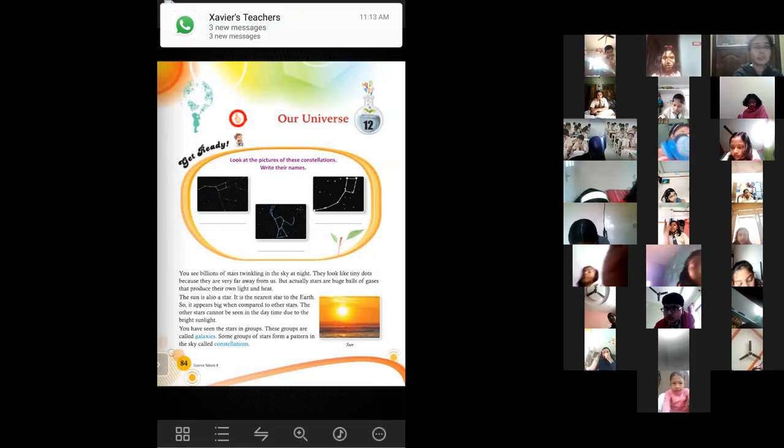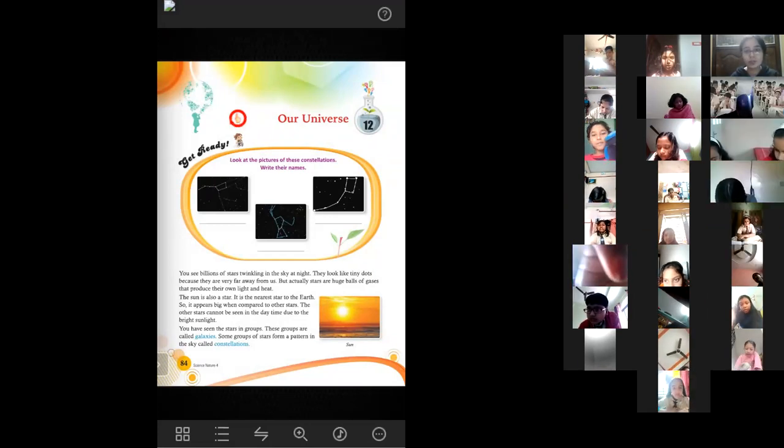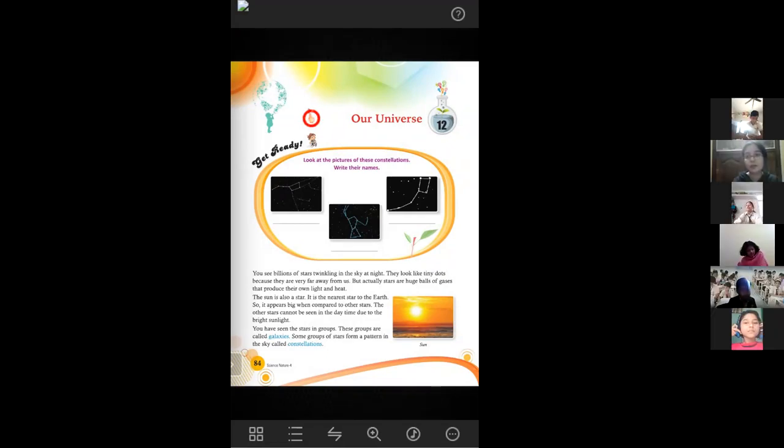Before the vacation, we have already completed this chapter, but today we will first revise it. A quick revision will be there. After that, we will start the exercise. So what you have learned in this chapter: we have learned about our universe, about the solar system, about the planets of our solar system.